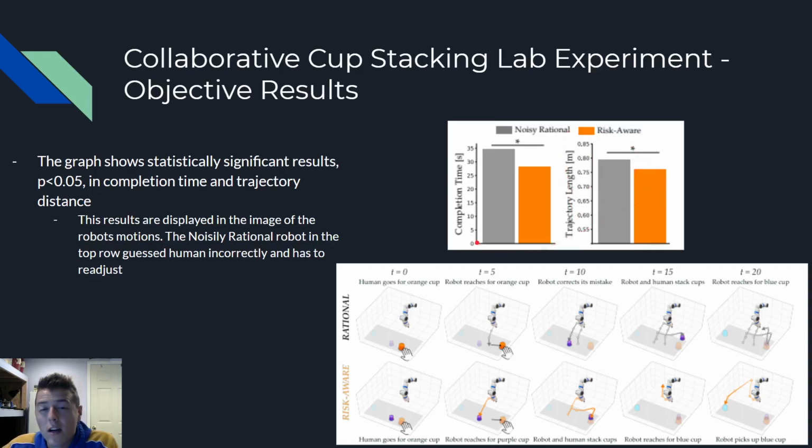And to really get a good idea of what I'm talking about, you can take a look at this picture over here. So here is the rational model, and here is the risk-aware model. There's the robot, here are the cups, and this little thing, this is the participant's hand. So in the rational situation, the robot said, I'm going to pick up this orange cup. And then it sees, oh wait, there's a human hand here. I can't run into that hand. And it has to readjust its trajectory and pick up the purple cup. Where the risk-aware model right away decided to pick up the purple cup, and the human was able to grab theirs without this situation happening, which causes the lower trajectory length.